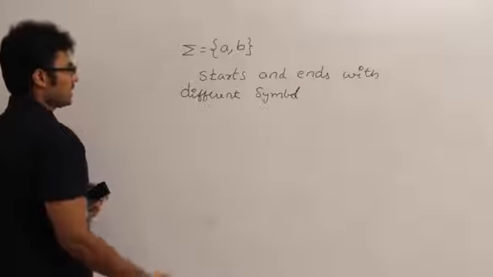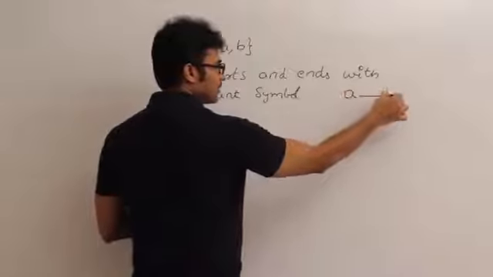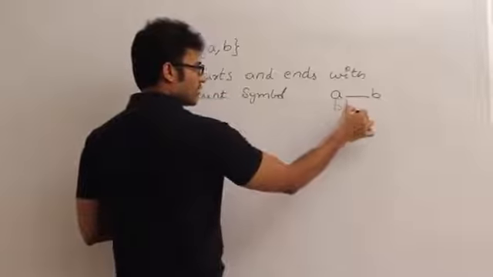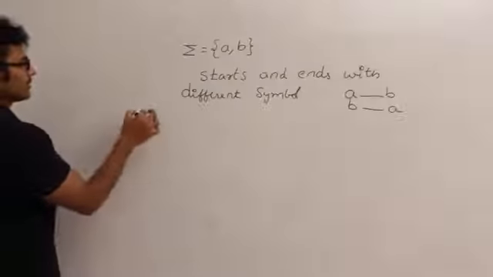Which means the language is nothing but: if the string starts with a, it should end with b; if the string starts with b, it should end with a, right? So just write down the language.